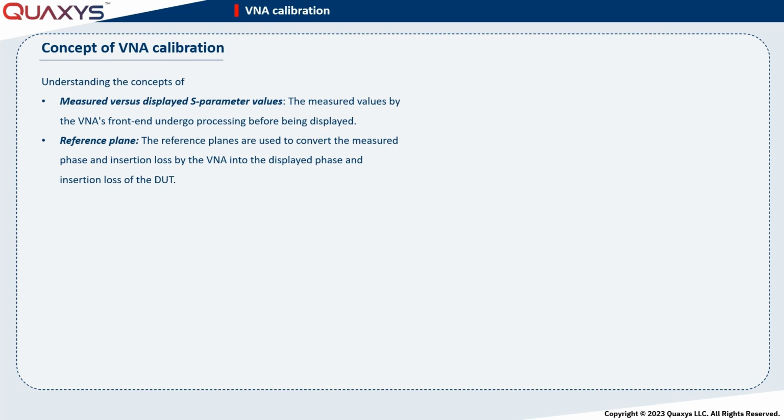Firstly, it is crucial to differentiate between what the VNA actually measures and what is displayed. This is because what is measured by the VNA's frontend undergoes processing before being displayed. For example, this processing includes correcting for errors, embedding or de-embedding components, and applying mathematical functions to the measured values.